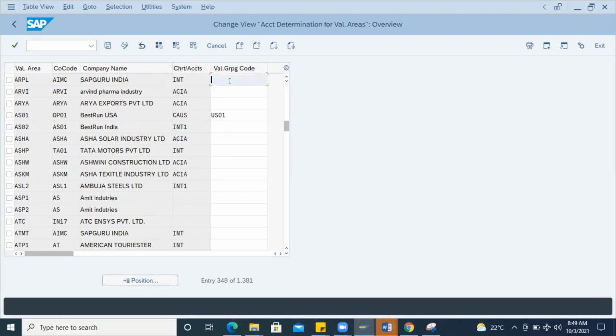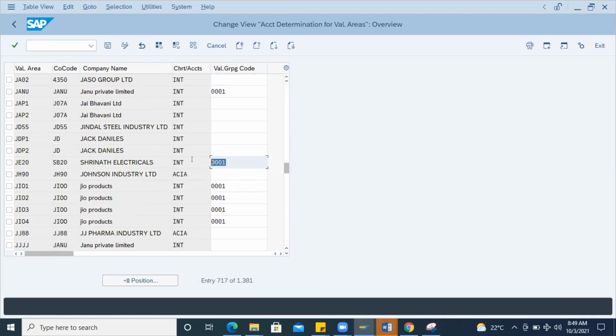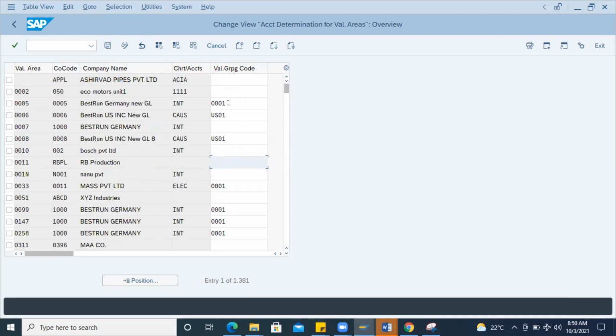So here we have not grouped anything. If you want to group, for example, your plants with one valuation grouping code, then you can use this as a standard one. 0001 is an example. All these plants have this valuation grouping code, so you can easily combine the GL account in the OBYC setting. I will show you exactly how this 0001 grouping code works if you enter it, and how it works if you keep it blank. If you maintain this valuation grouping code, I will explain how it works.